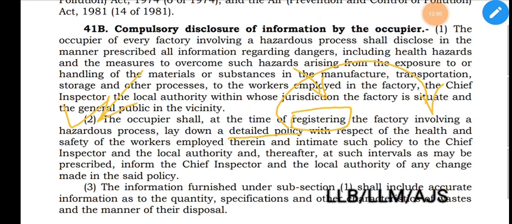So at the time of registration, the occupier shall lay down the detailed policy, the measures which they have taken to provide for the protection, health and safety of the workers, and intimate such policy to the chief inspector and the local authority. Thereafter, at such interval as may be prescribed, they shall inform the chief inspector and the local authority of any change made in the said policy. So only two persons are required to know about the policy, the chief inspector and the local authority, whereas in subsection 1 there are four persons.